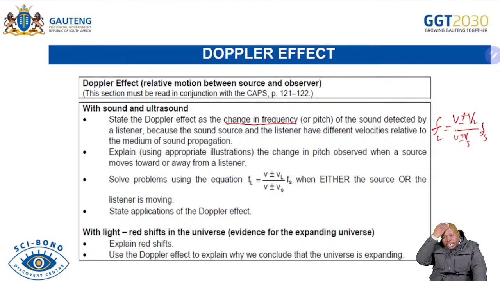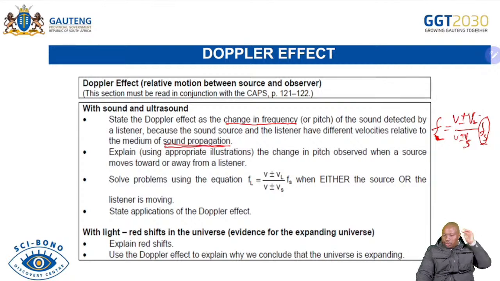So that as you define, this definition must help you to say it is the change in frequency of sound. So it's the change in frequency of sound detected by the listener, because the sound source and the listener have different velocities relative to the medium of sound propagation.